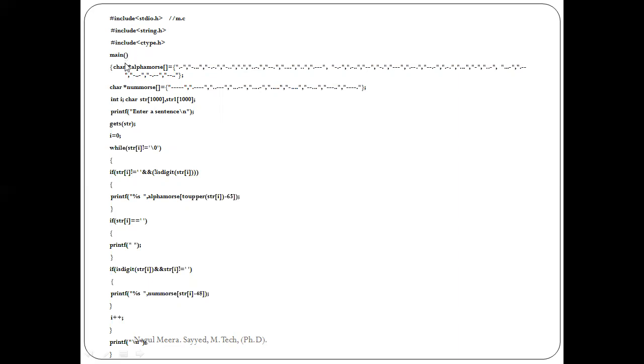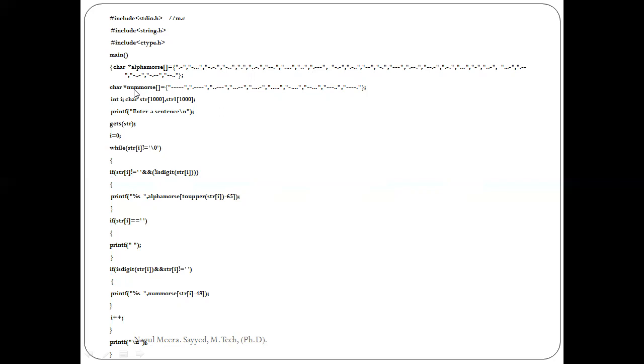In this main function, here is char alpha_morse, a string. In this, some symbols are initialized.